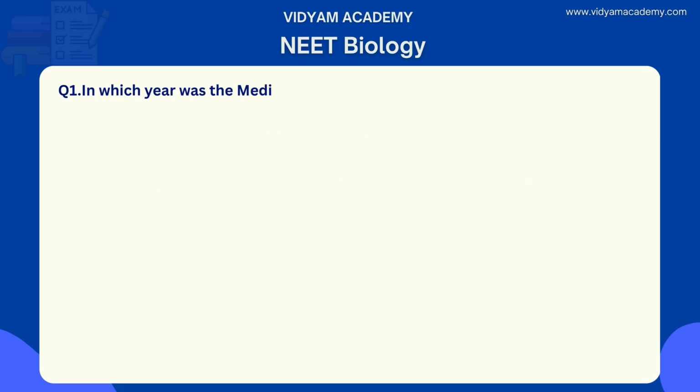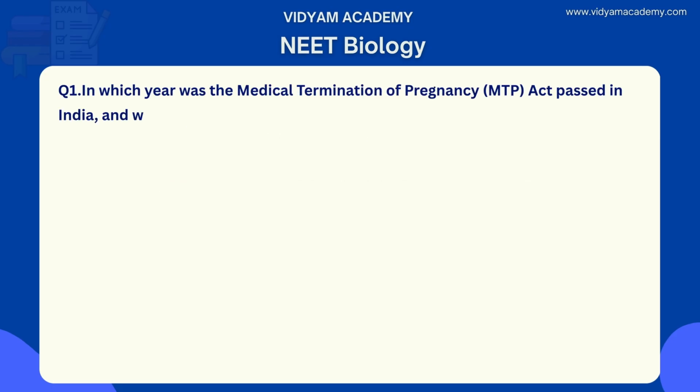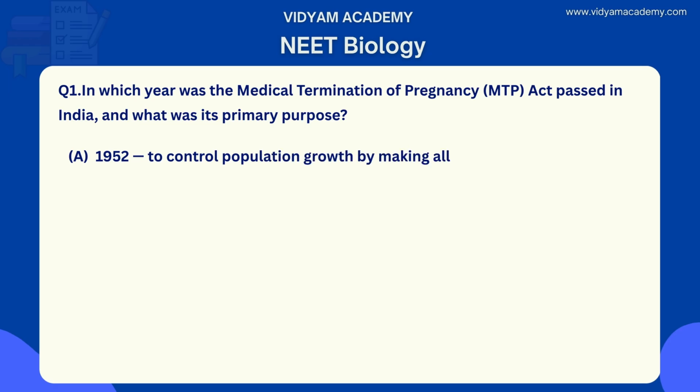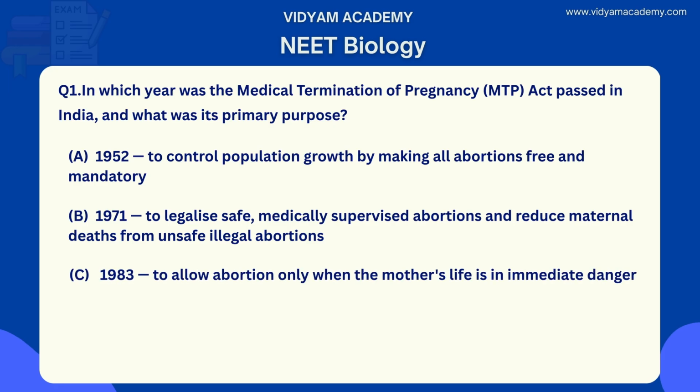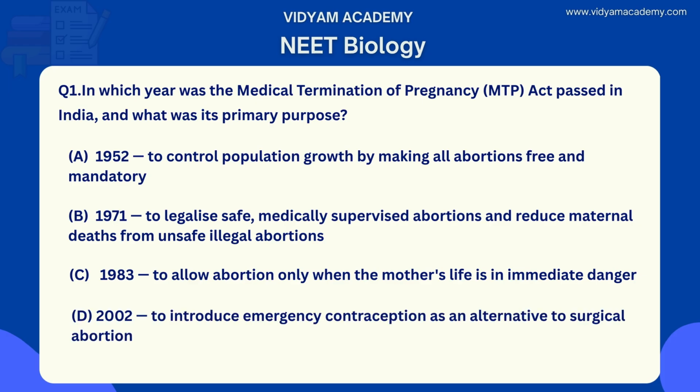The first question: in which year was the Medical Termination of Pregnancy MTP Act passed in India and what was its primary purpose? Option A, 1952 to control population growth by making all abortions free and mandatory. Option B, 1971 to legalize safe medically supervised abortions and reduce maternal deaths from unsafe illegal abortions. Option C, 1983 to allow abortions only when the mother's life is in immediate danger. Option D, 2002 to introduce emergency contraception as an alternative to surgical abortion.